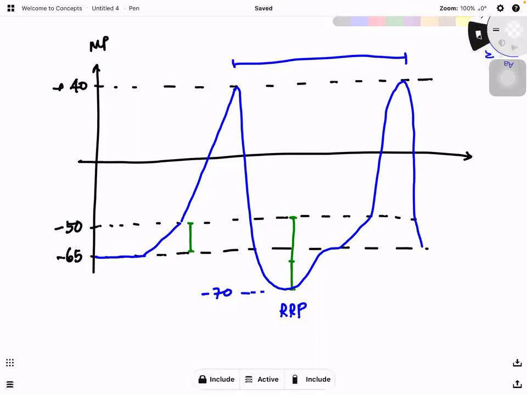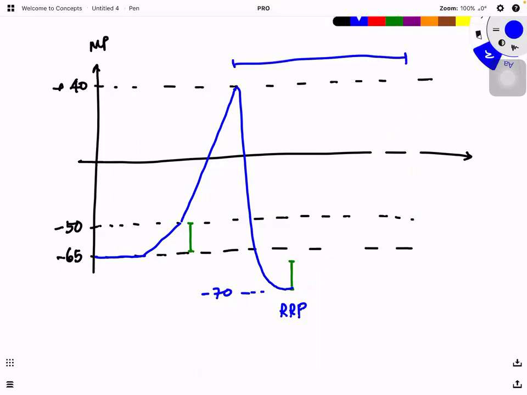But if my strength remains the same, what will happen? I have to wait slowly for my resting potential to be restored first. Then with the same strength, I can achieve the threshold. So I need a longer period of time to make the second action potential. So the brain will interpret the action potential based on the frequency. Are you clear? Based on the frequency.